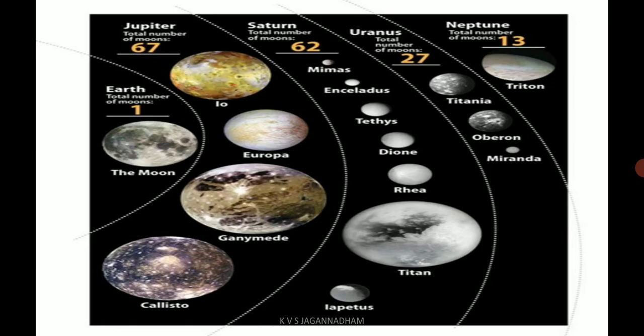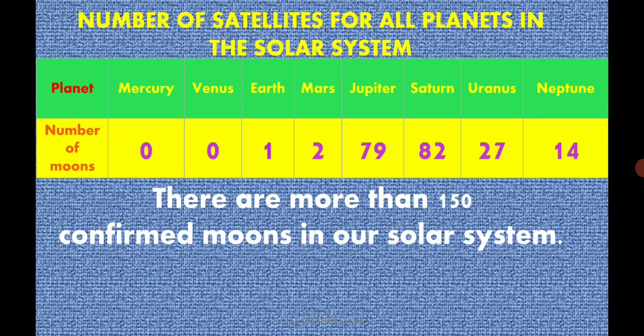Here you can see the number of satellites. It's not exact, but it is a picture which is estimated. So nobody can say the exact number of satellites to the planet. The Earth is having only one satellite, the others are having different number of satellites, but Mercury and Venus are not having any satellites.